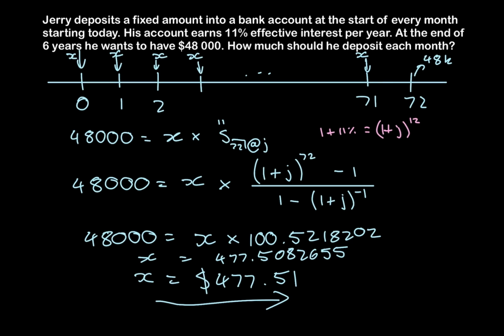Then all that you do is you replace 1 plus j to the 72, which is the same as that, with 1 plus 11% to the power of 6. So you would then have 1 plus 11% to the power of 6. And then 1 plus j to the negative 1 would be 1 plus 11% to the negative 1 over 12.